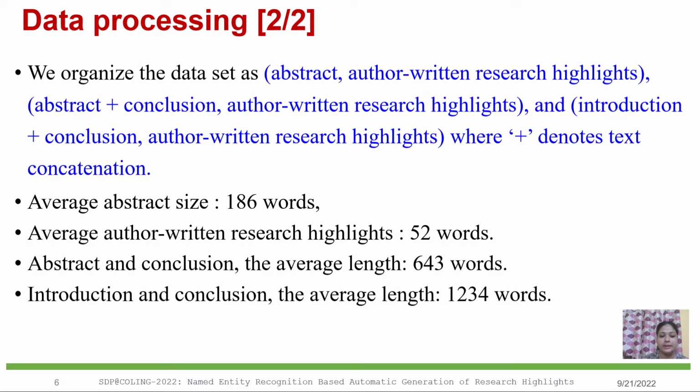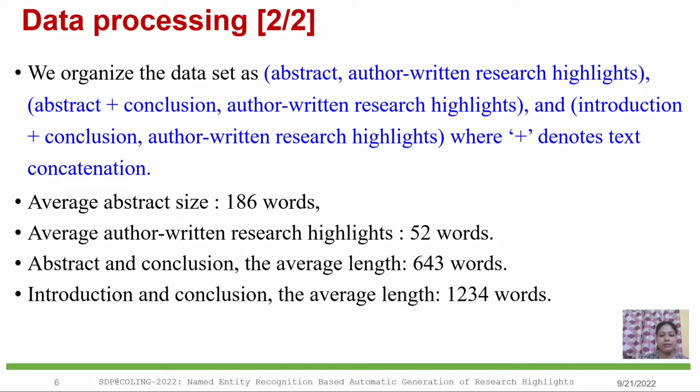We organize the dataset such that the abstract is the input and the author-written research highlights are the output. Next, abstract and conclusion is the input, and author-written research highlight is the output. Next, introduction and conclusion is the input and author-written research highlight is the output. Here, the plus symbol denotes text concatenation.